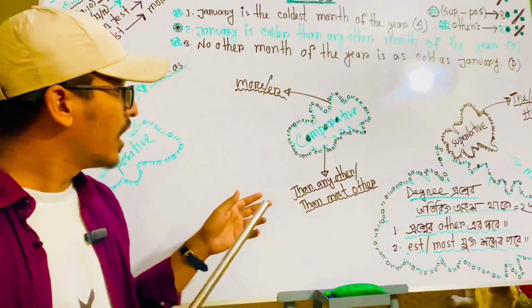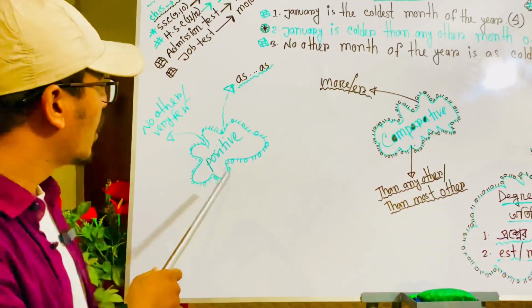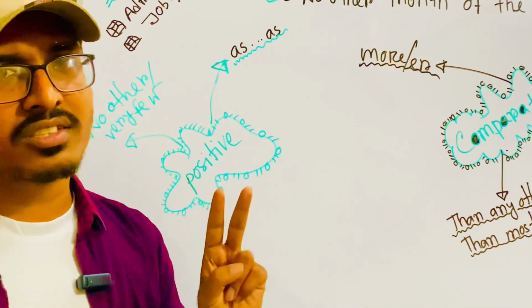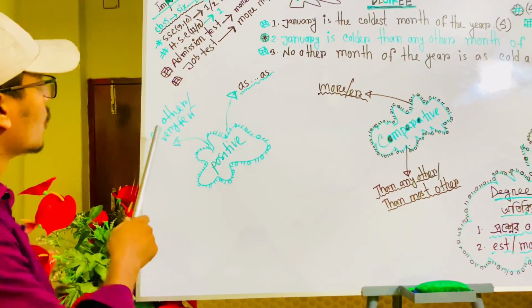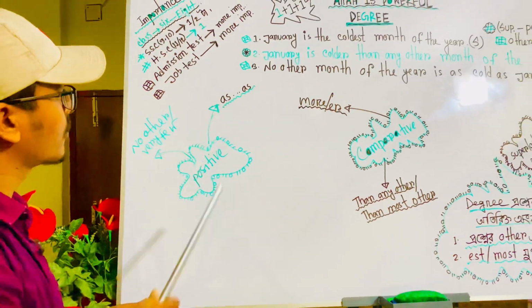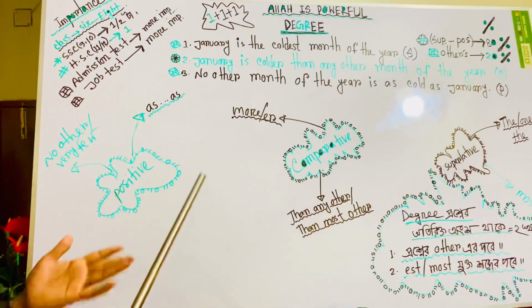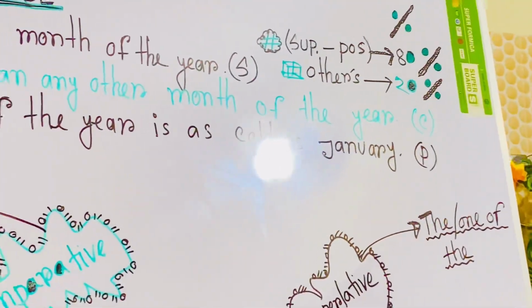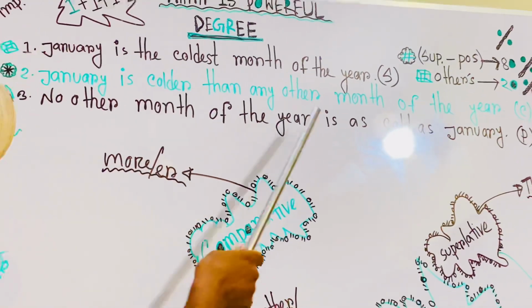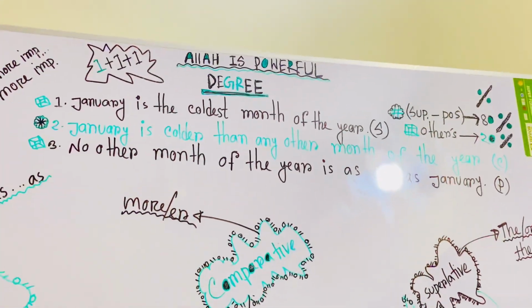out of this degree. At first, I'll go to the positive degree. Each degree has two characteristics. At first, I will discuss the characteristics of the positive degree: no other or very few, and as dot as. If I want to give an example, dear student: no other month of the year is as cold as January. Here we can follow that sentence: no other, and as dot as. So that's called a positive degree.